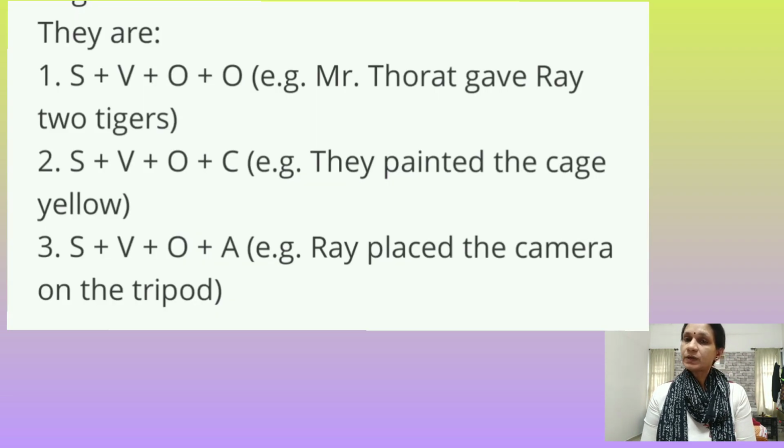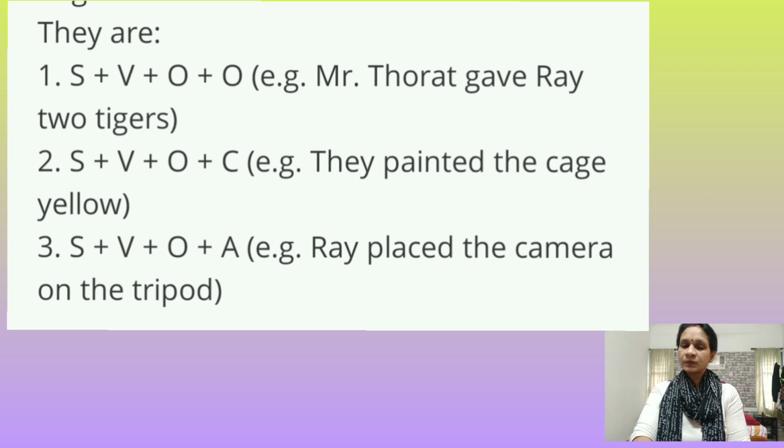S plus V plus O plus O, that is subject, verb, object and object. Here, for example, Mr. Thorett gave Ray 2 tigers. Here, children, Mr. Thorett is the subject, gave is the verb, Ray is the object, and 2 tigers is again an object.